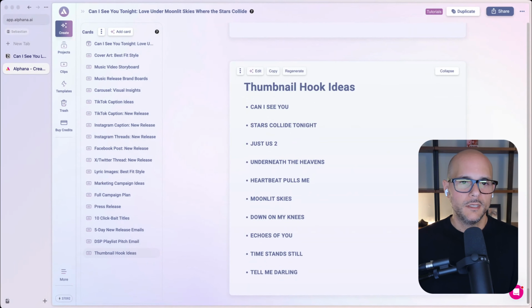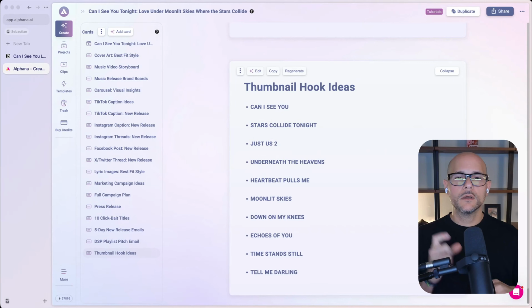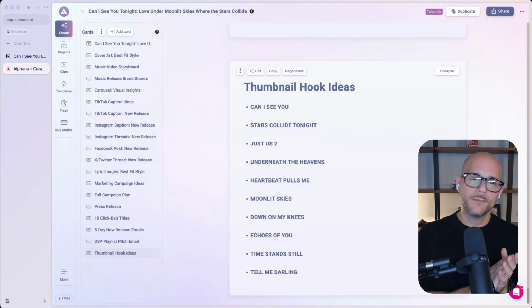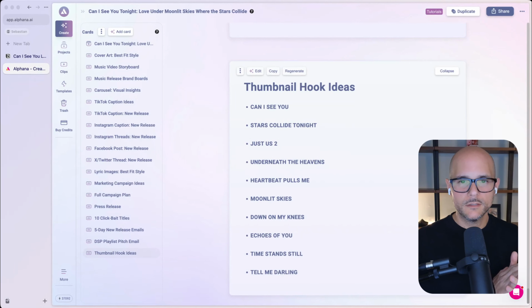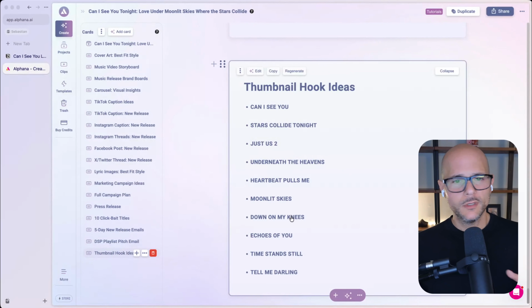Last but not least, what we drop into this music release toolkit are thumbnail hook ideas, okay? The thumbnail hooks are the text that appears on top of the thumbnail of, let's say, a YouTube video or an Instagram Reels video, right? You can always put a thumbnail image. And so we generally like to keep them short, 3 to 4 words. And it's very short, like, can I see you, stars collide tonight, just us two, underneath the heavens, anything that's relevant to the music, but also that could draw as a hook.